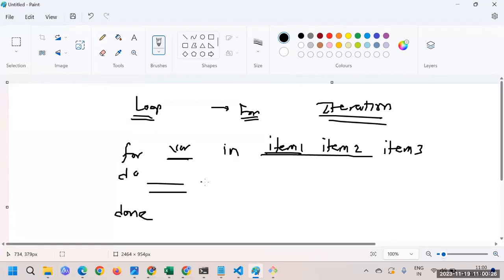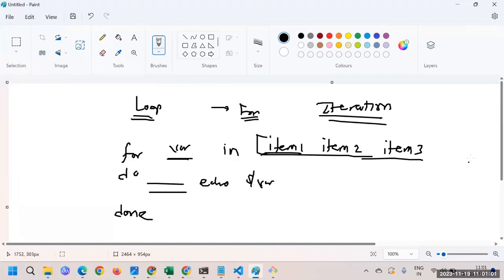And let's say I just say echo $var. What will happen? This value is assigned to the variable, then this value will get printed, and then it will move to the next iteration. Then it will say echo item 2, again it will go and say echo item 3. Like that, the iteration will go on until all the items we have given here are covered.